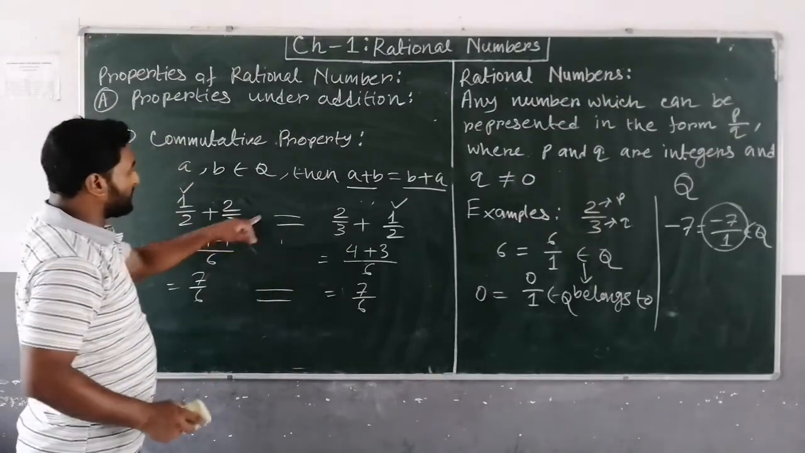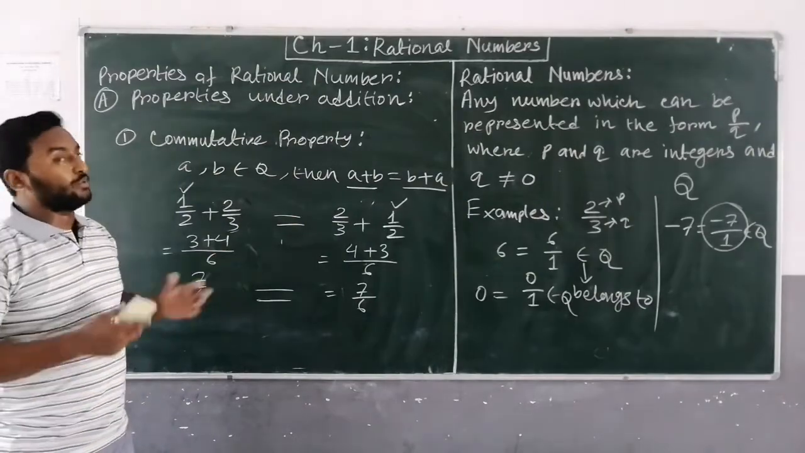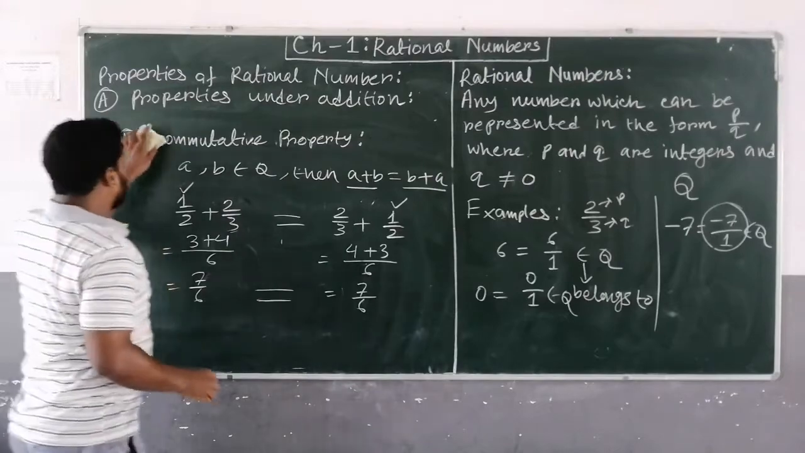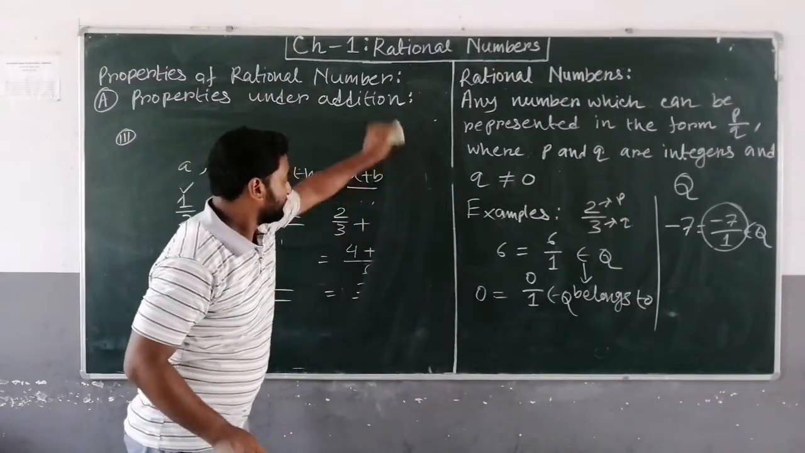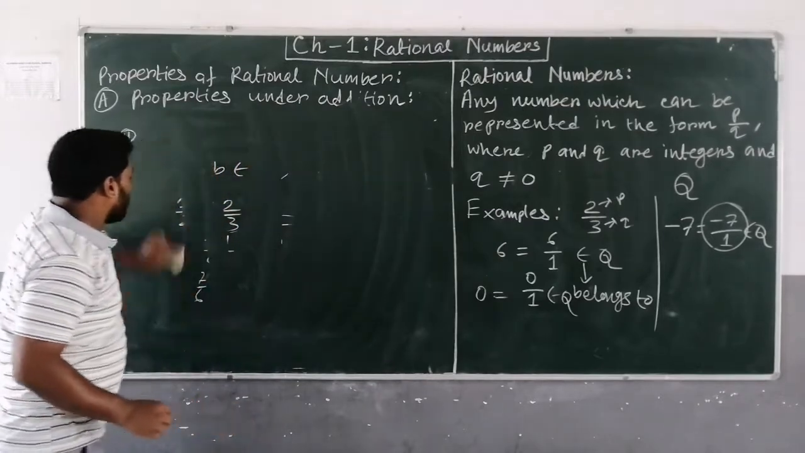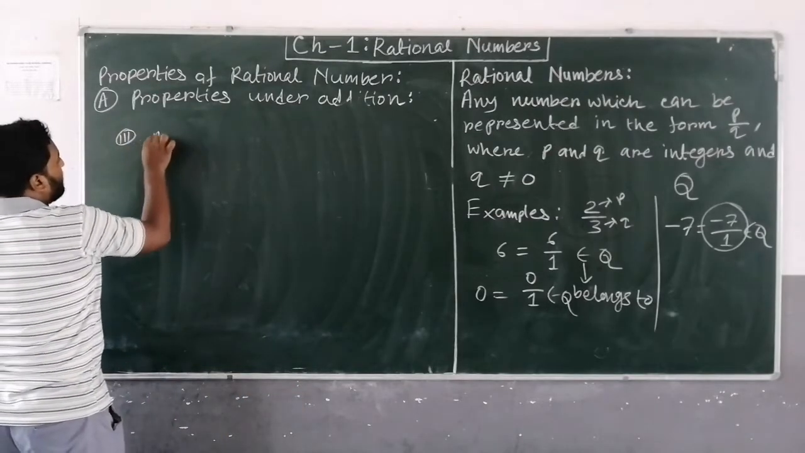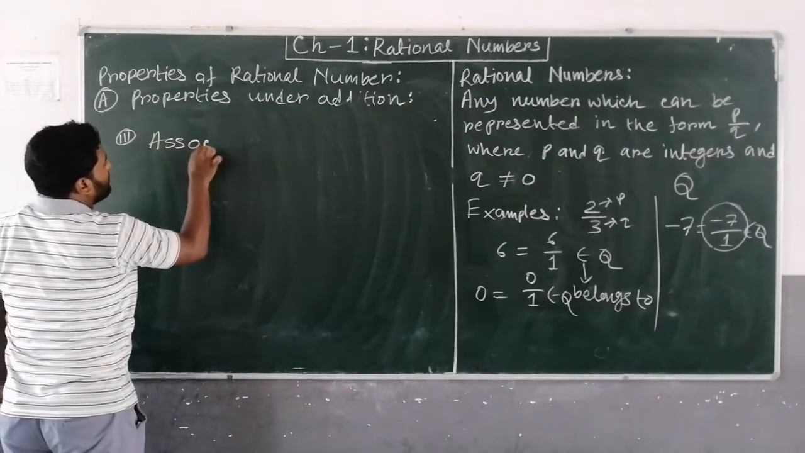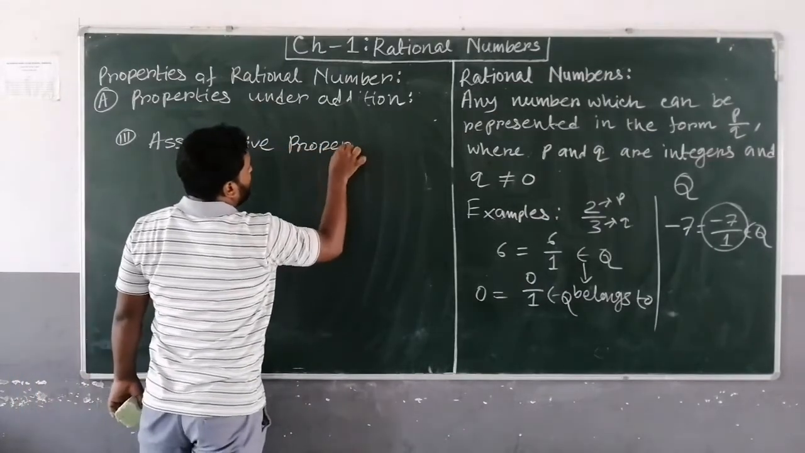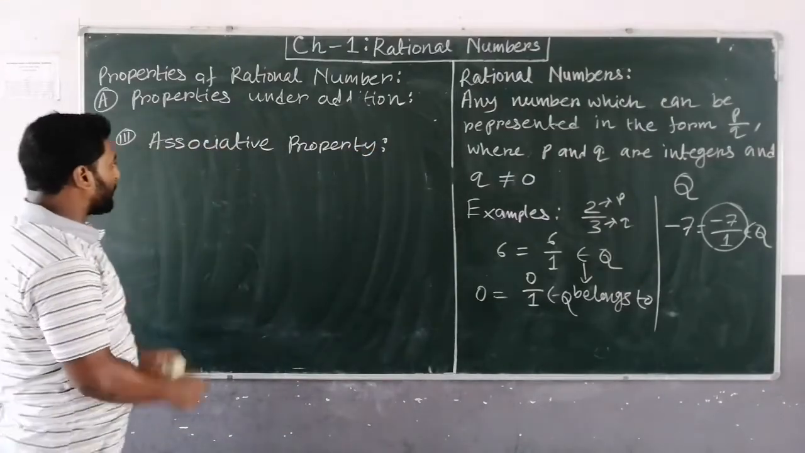It means A plus B is equal to B plus A. So the commutative property under addition of rational numbers is true. Okay, next property, that was the second property. Now the third property. The third property is the associative property under addition. Associative property under addition. What is the associative property?